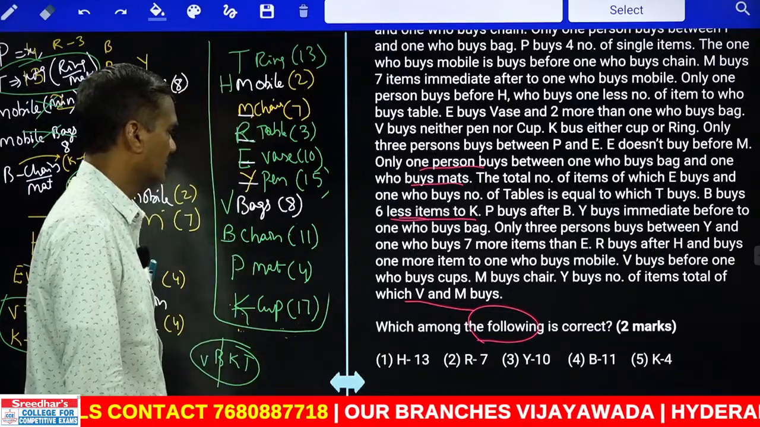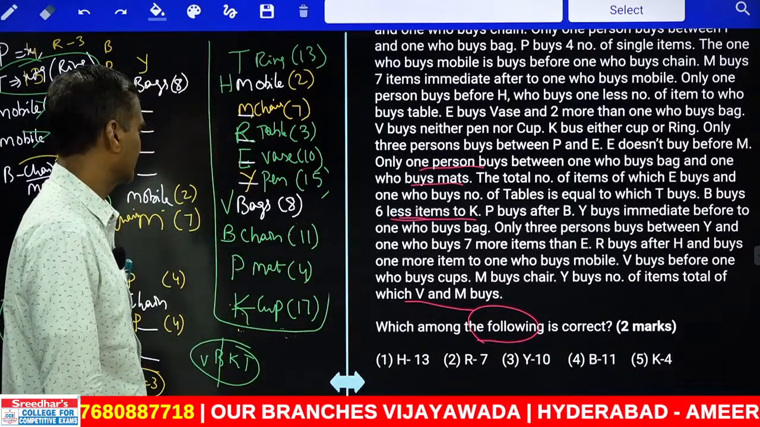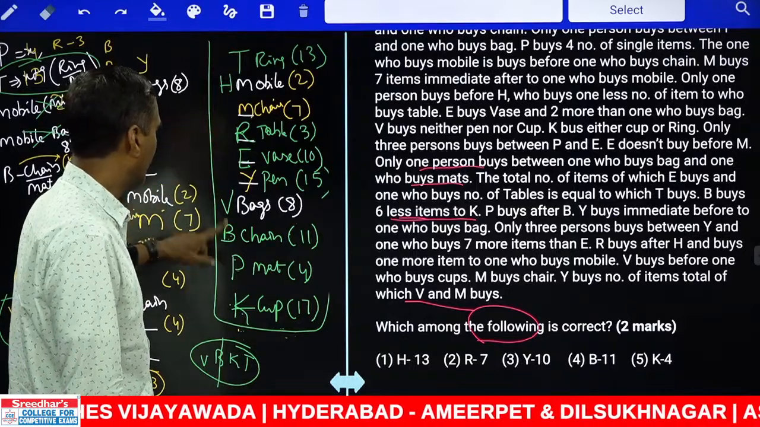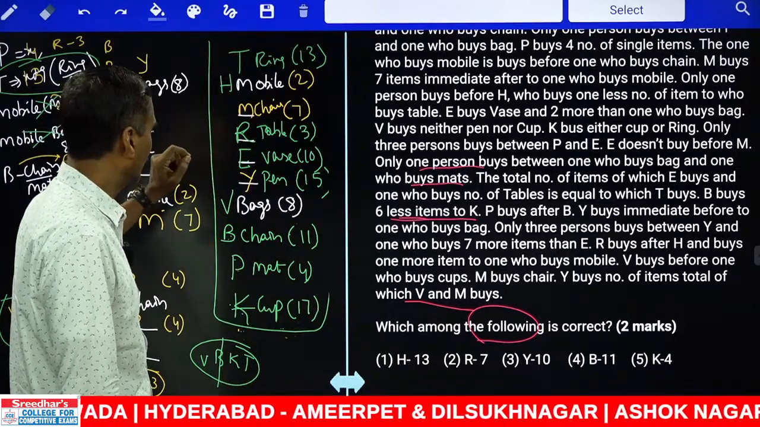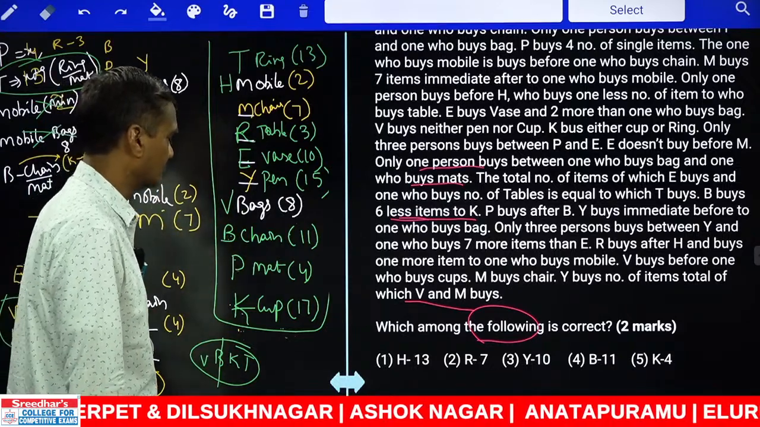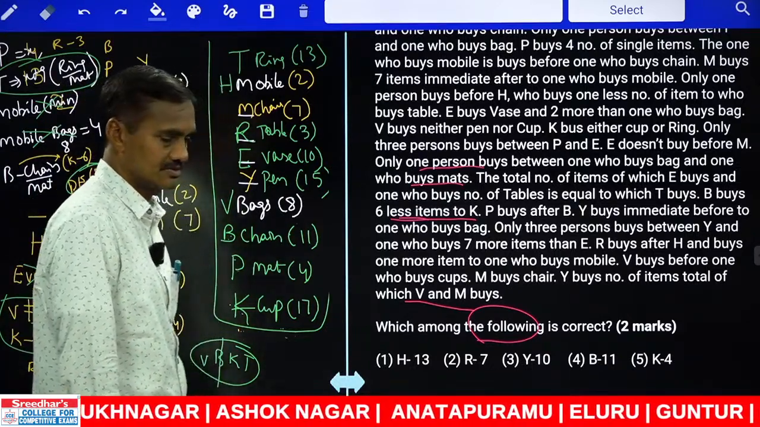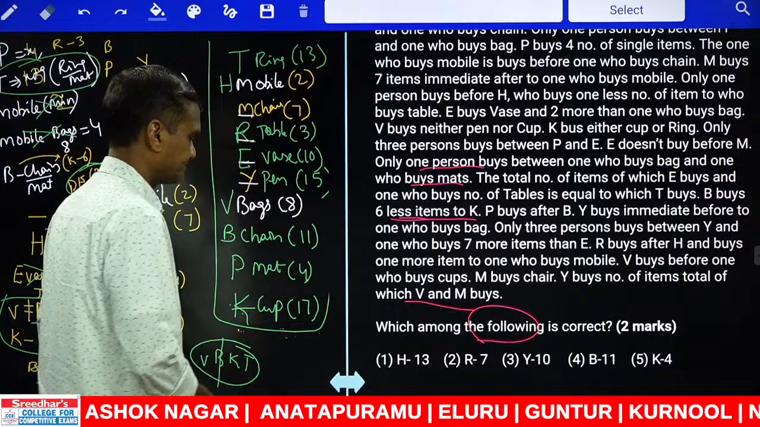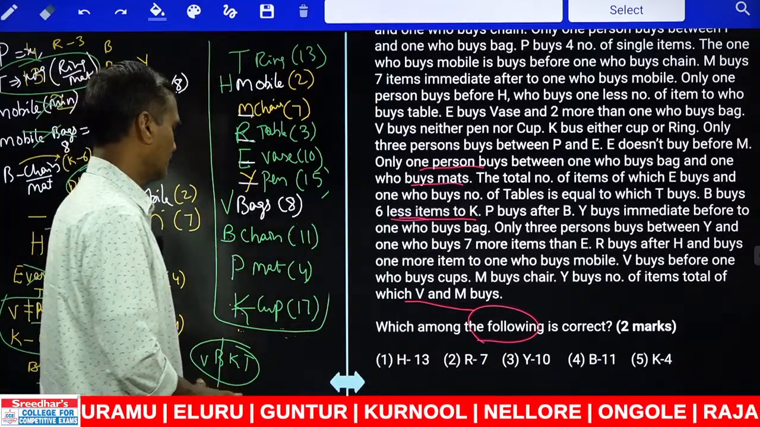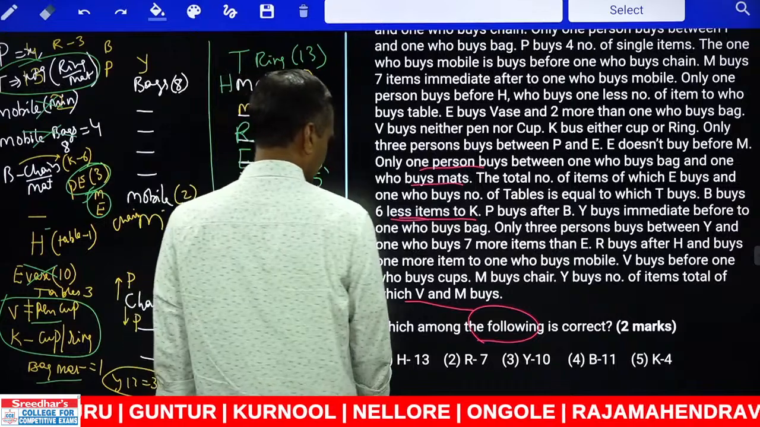And next one, which among the following is correct? H13, that is false. R7, that is false. Y10, that is false. B11, B11, that is definitely true, choice 4. Done with this? And next one is Kavya, that is table good. Then next, coming to question numbers.